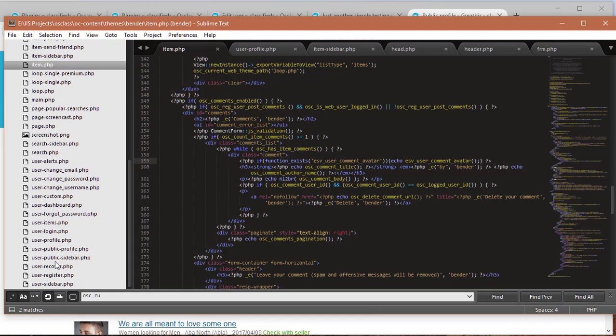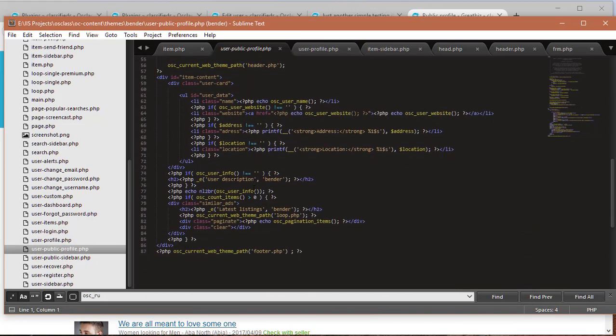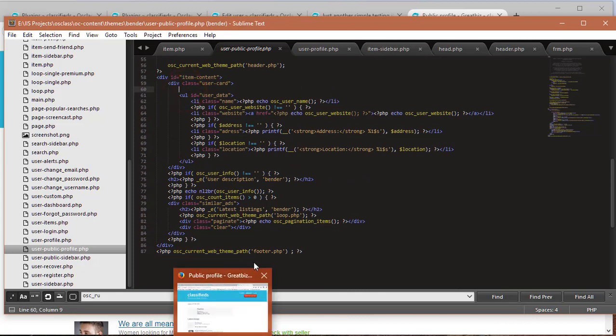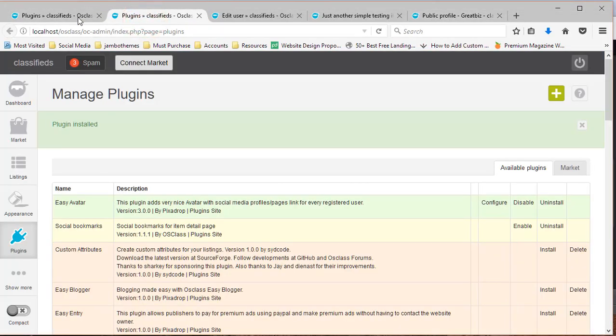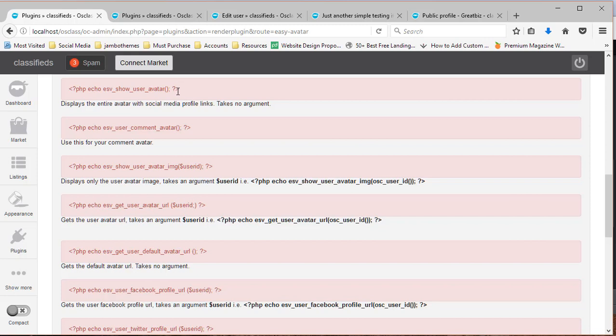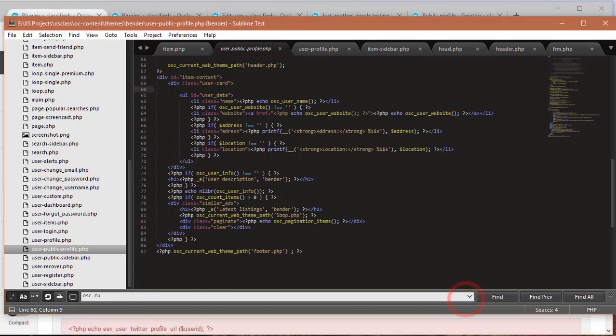So right here is the public profile code, and when I go down, I believe it's here, I want to echo out this code, that simple code there.